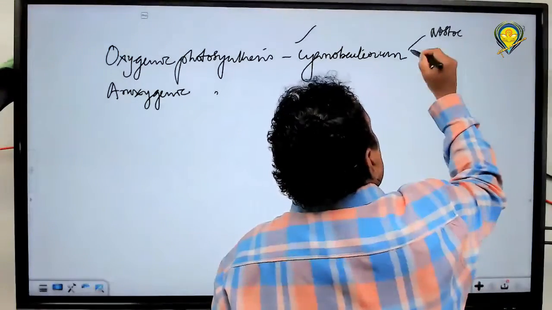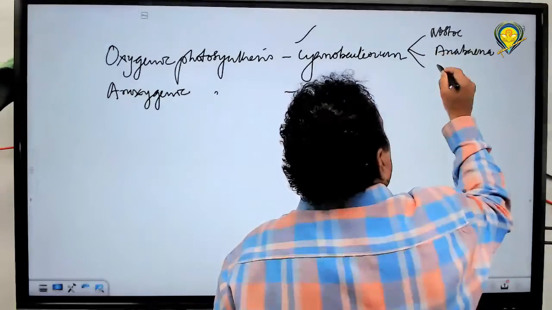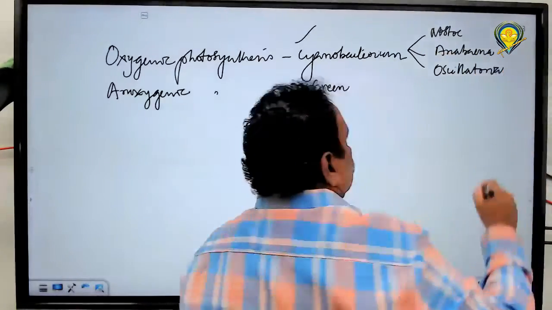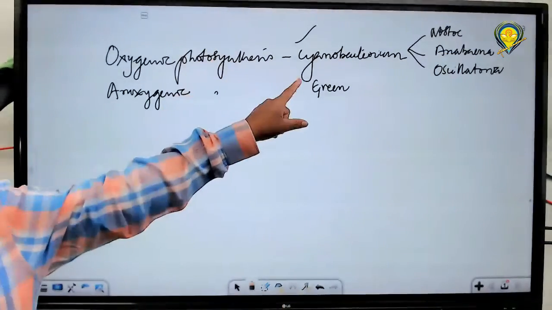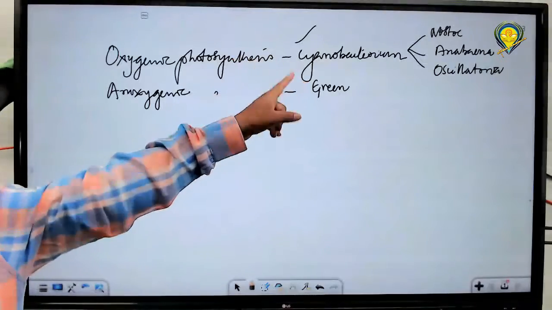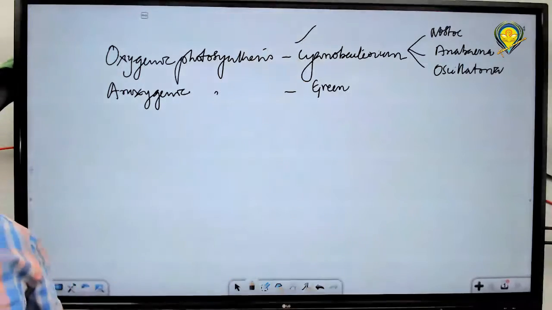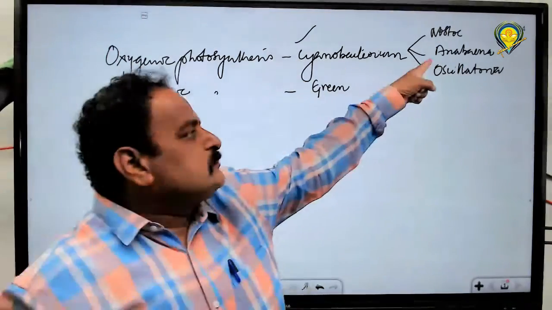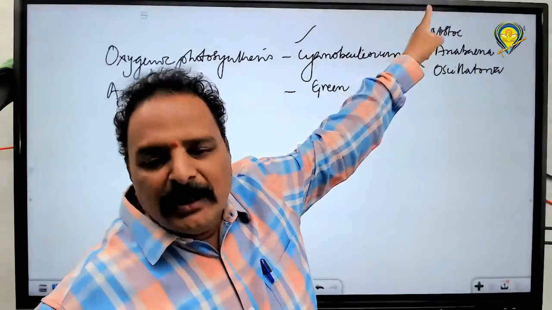For oxygenic, you can give the examples Nostoc, Anabaena, Oscillatoria. You know this, I think. Nostoc and Anabaena, you are very familiar with these 2 examples, and they also act as biofertilizers. They live as endosymbionts in many types of plants. In Azolla, the water fern, in Azolla leaves Anabaena is observed; in Cycas coralloid roots, Nostoc lives as an endosymbiont.